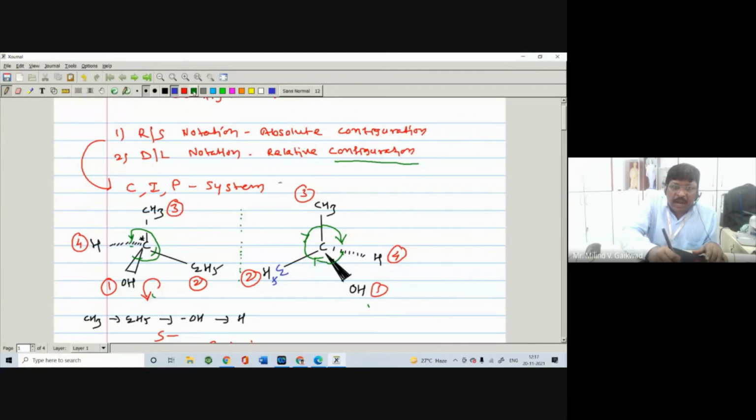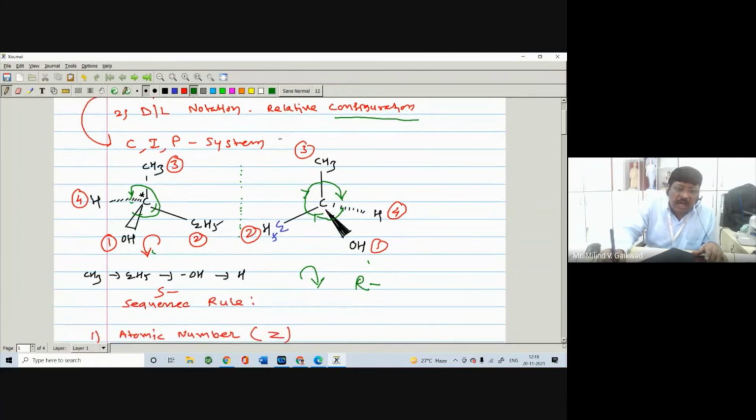Here your eyes travel in a clockwise direction, which means it has the R configuration. R and S are enantiomers of each other, and enantiomers have the opposite configuration.